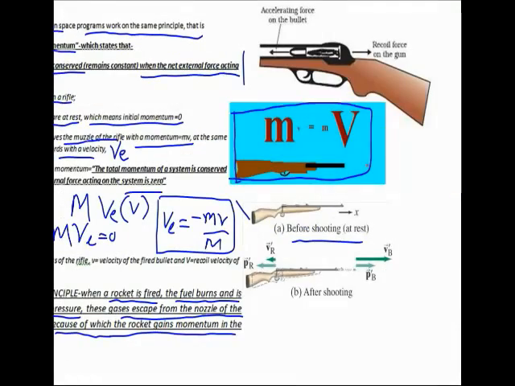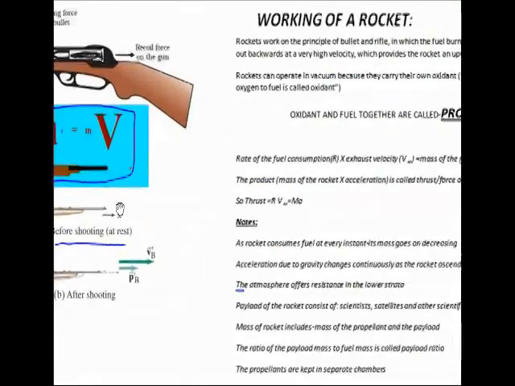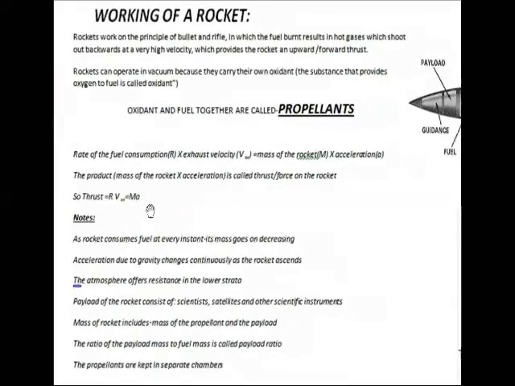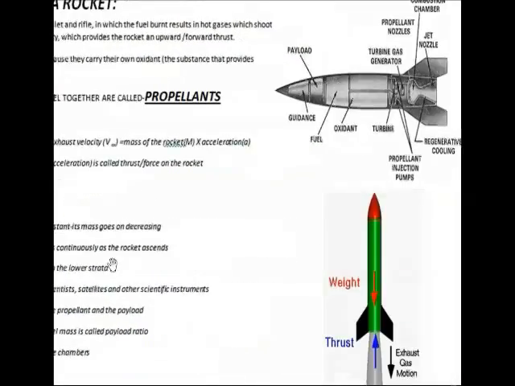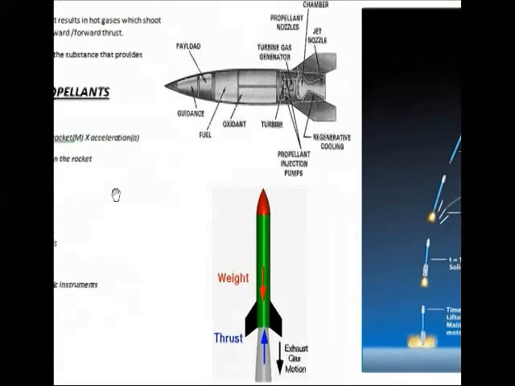And now let us go to understand the next concept. Now let us see how a rocket actually works. Before that, let us see what are the parts of the rocket, how a rocket actually looks like. Now this is how a rocket looks like. This is a part of the rocket.